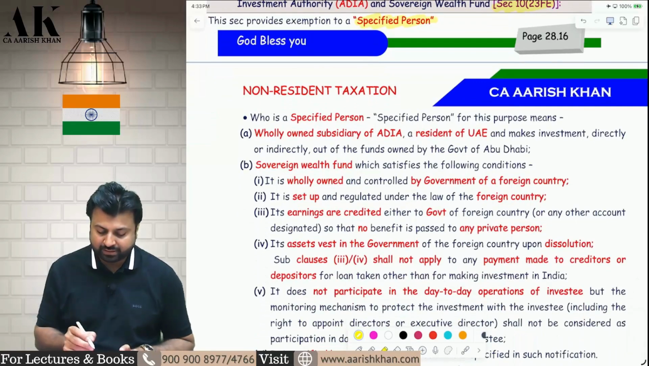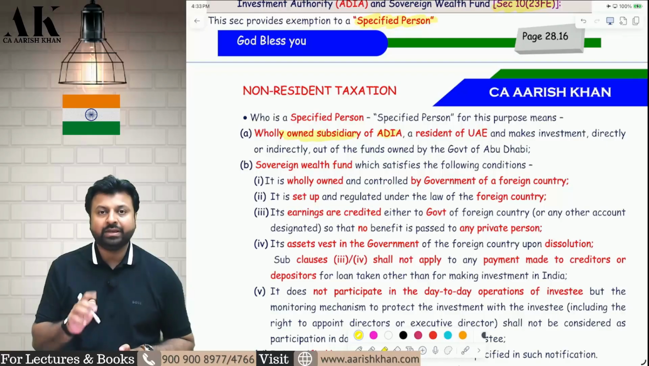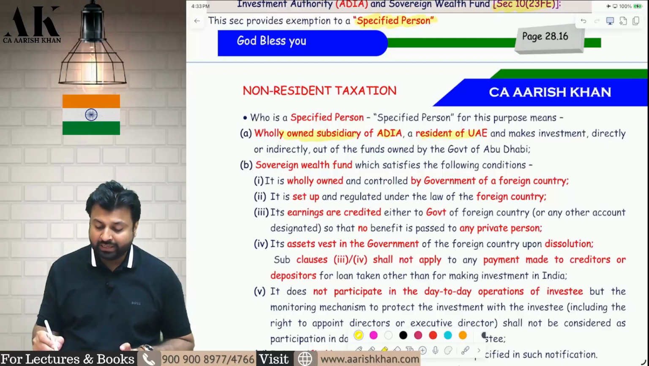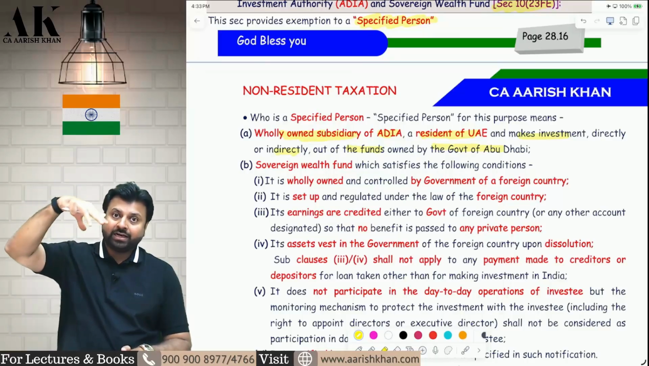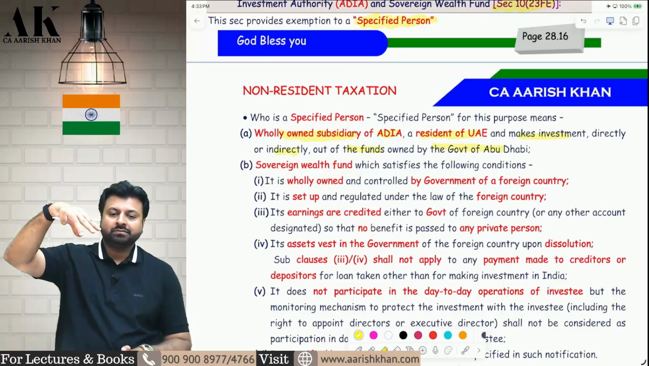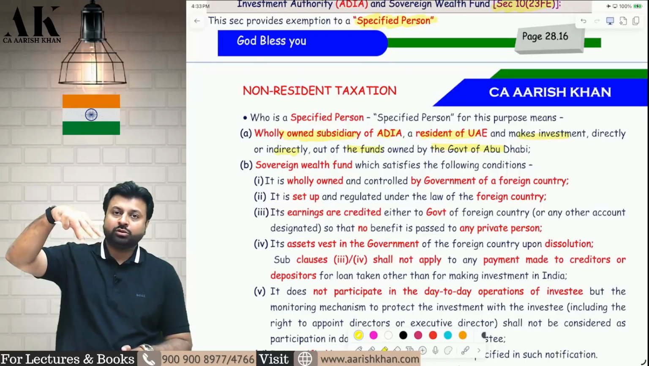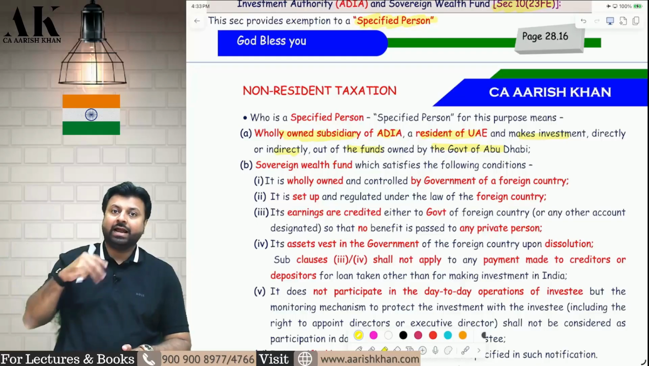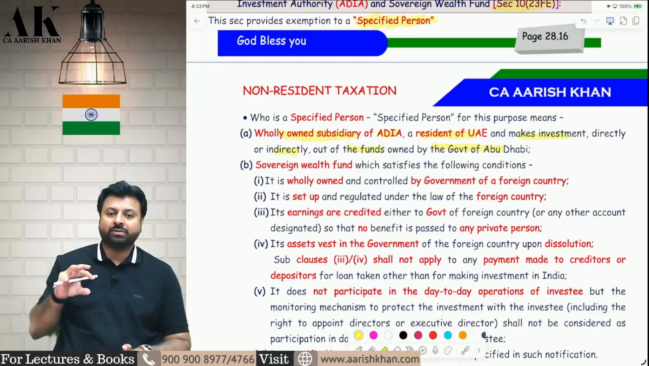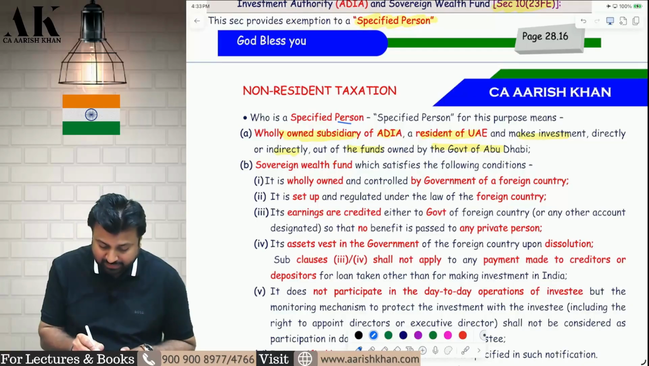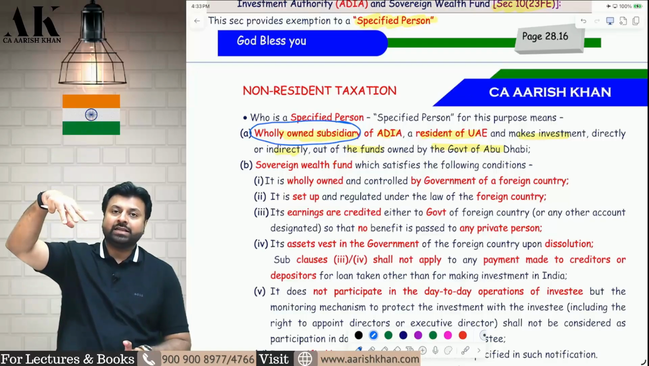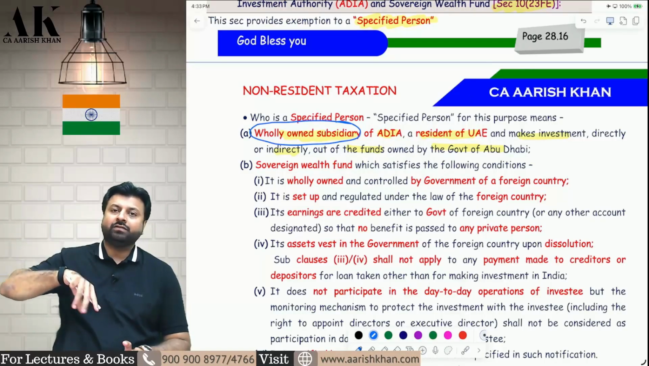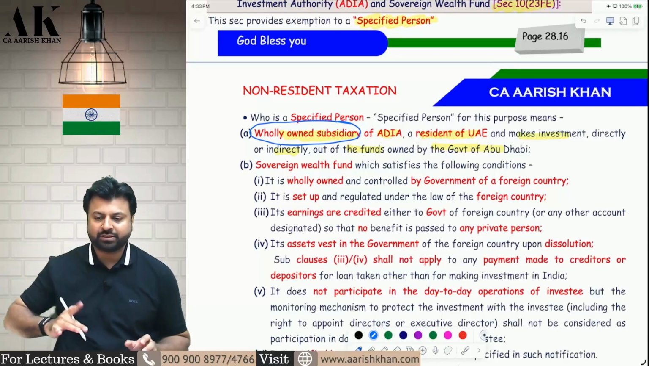The first specified person is a wholly owned subsidiary of Abu Dhabi Investment Authority, which is a resident of UAE, and makes investment directly or indirectly out of the funds owned by the government of Abu Dhabi. So there is a government of Abu Dhabi. Under that government, there is an entity called Abu Dhabi Investment Authority, and of that Authority, there is a wholly owned subsidiary. That wholly owned subsidiary is a specified person for the purpose of this section.